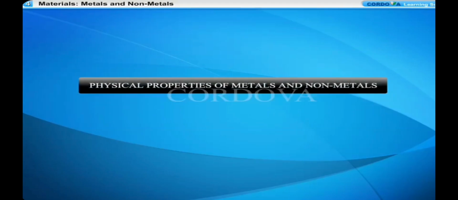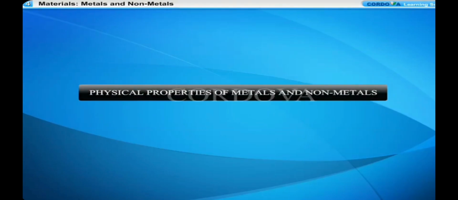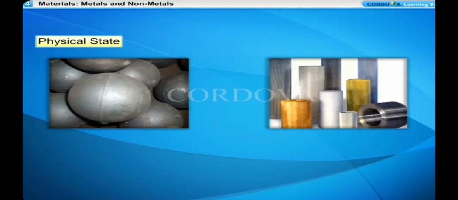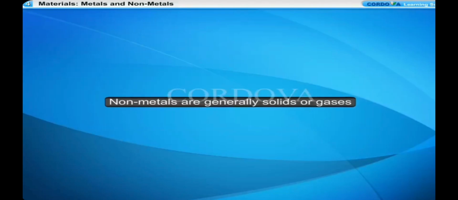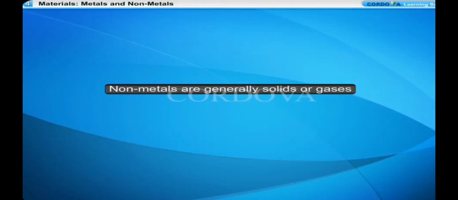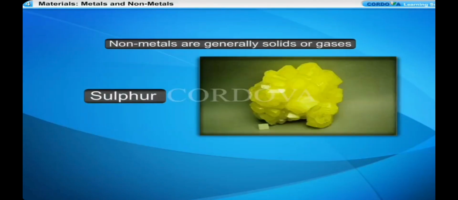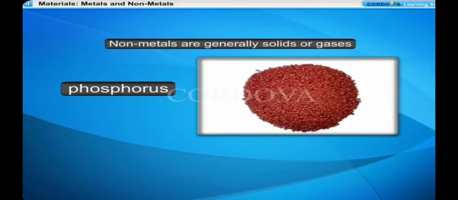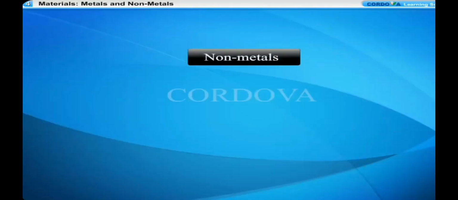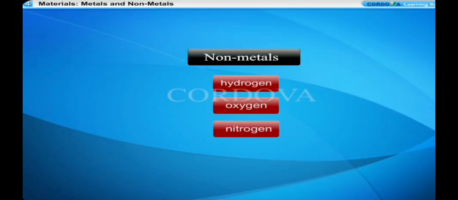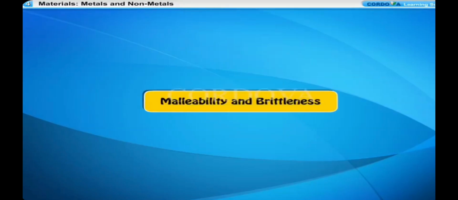Physical properties of metals and non-metals. Physical state: most of the metals are solids at room temperature. Mercury is the only metal known to occur in liquid state in nature. Non-metals are generally solids or gases. Non-metals like sulphur, phosphorus, carbon are solids. Non-metals like hydrogen, oxygen, nitrogen are gaseous.